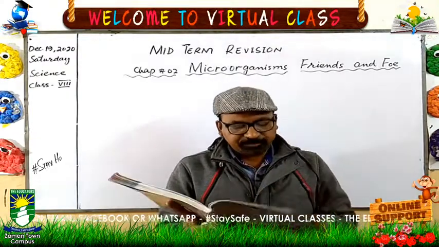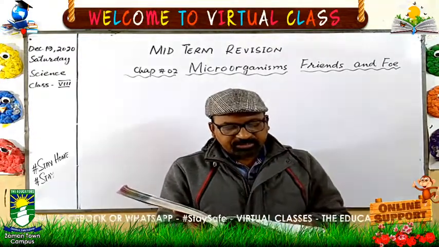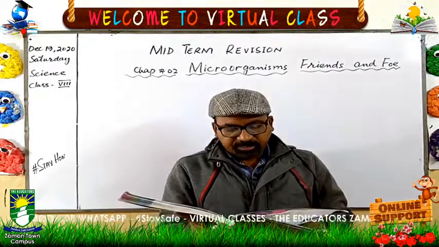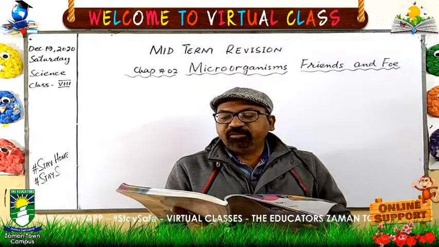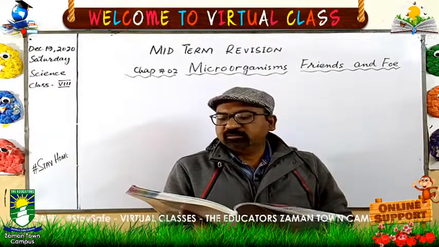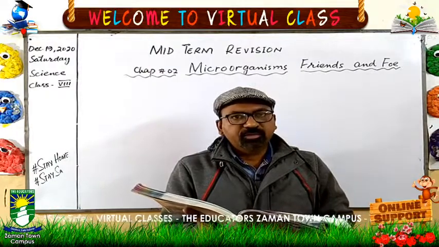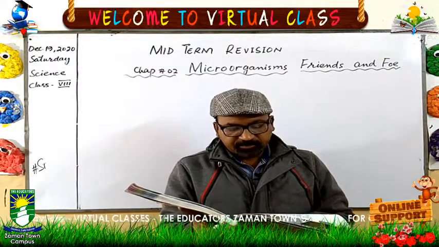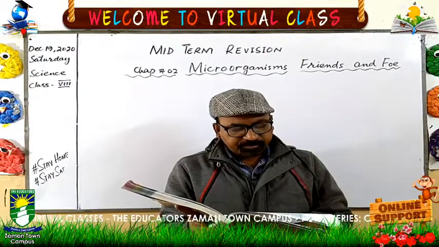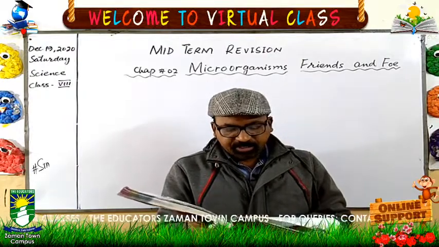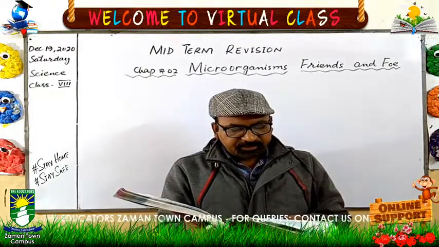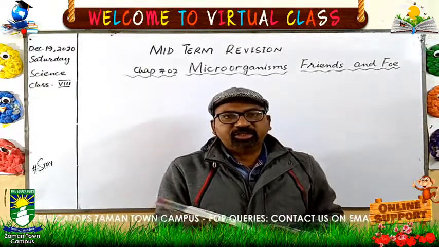Rod shaped bacilli, they look like rods, and they are without flagella, as the flagella are the organs which help them to move. And oval or spherical cocci, meaning berry, and few examples are mentioned in your book.